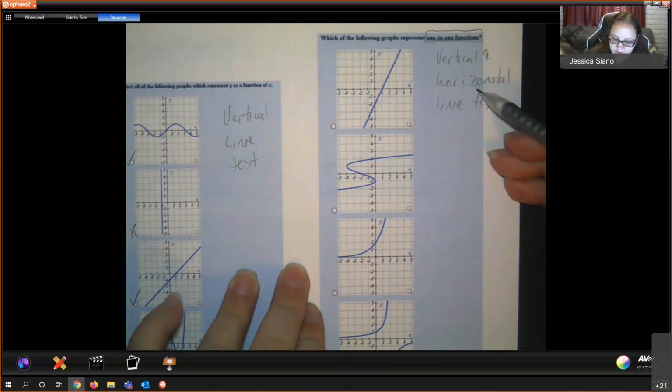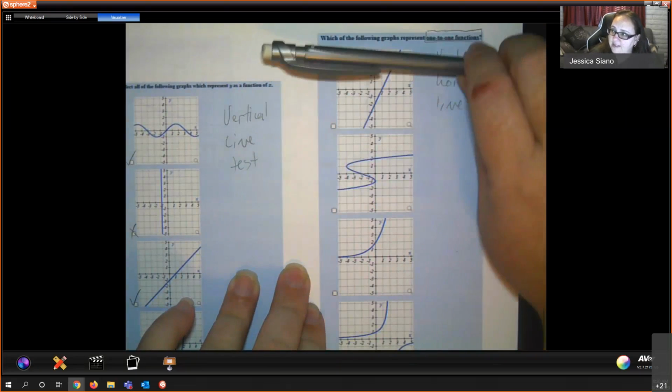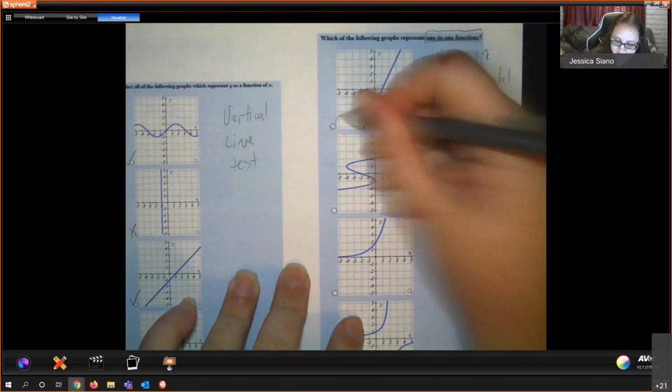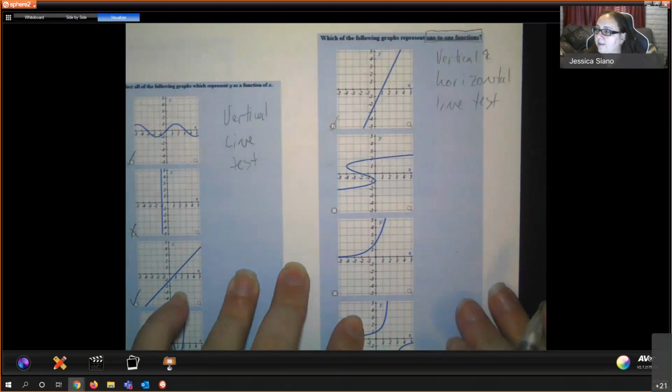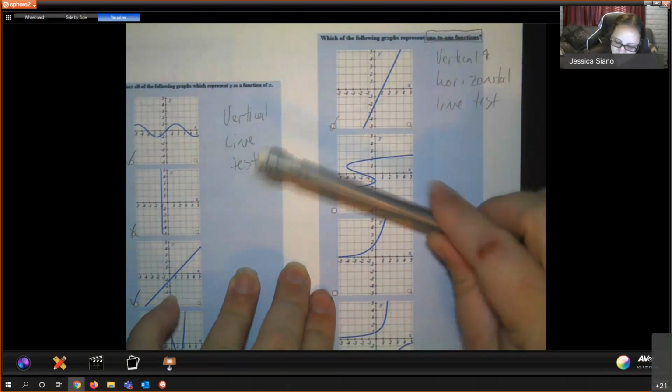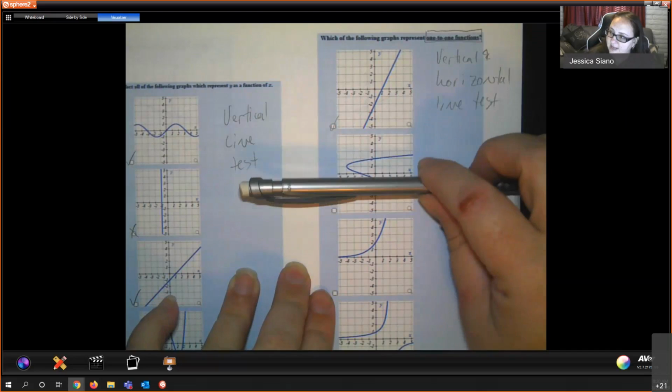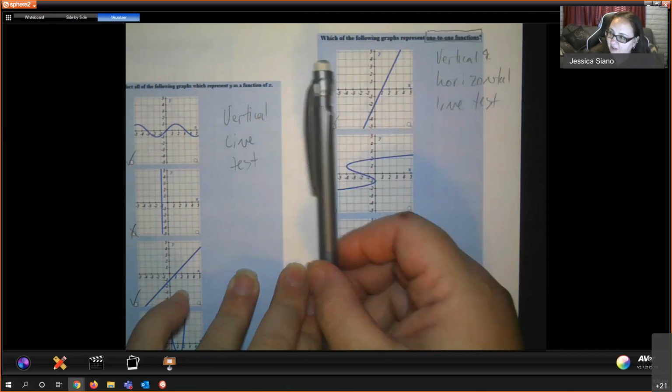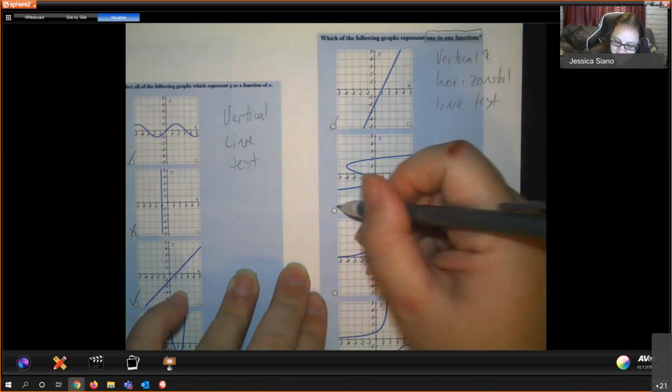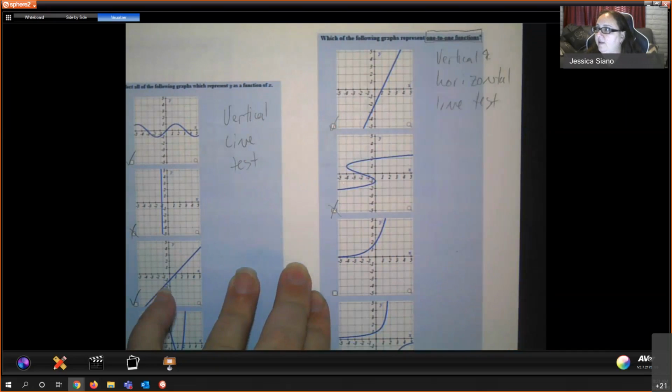Okay. So for example, here, this would pass the vertical line test and it would pass the horizontal line test. So yes. But if we look at the second example here, it would pass the horizontal line test, but it would fail the vertical line test, which means that it is not a function.